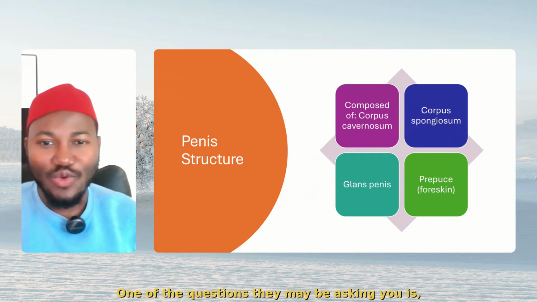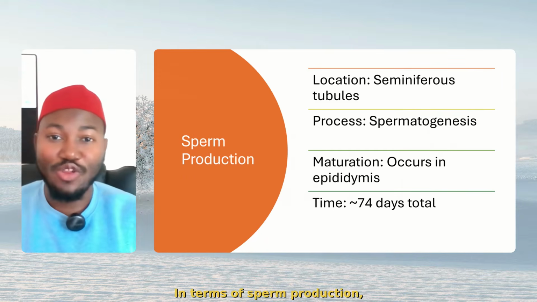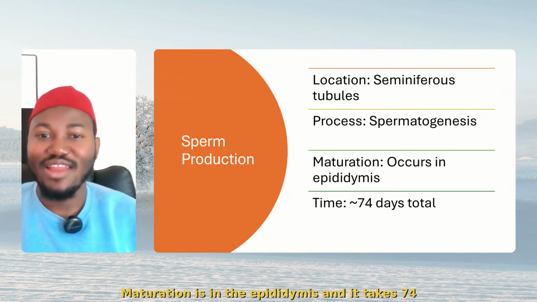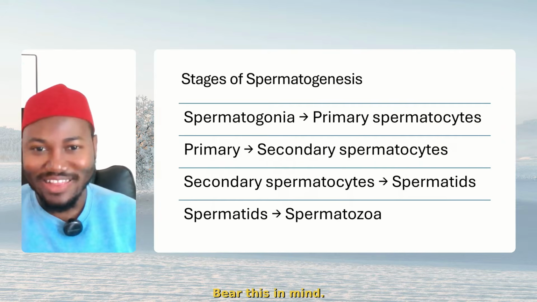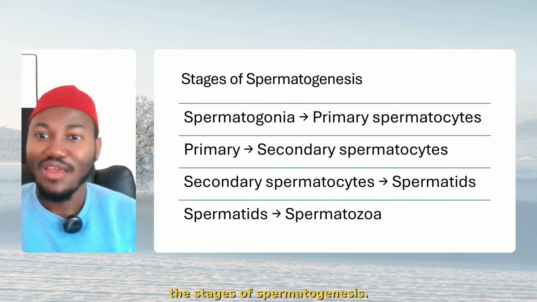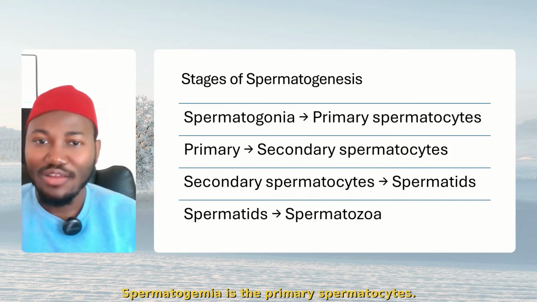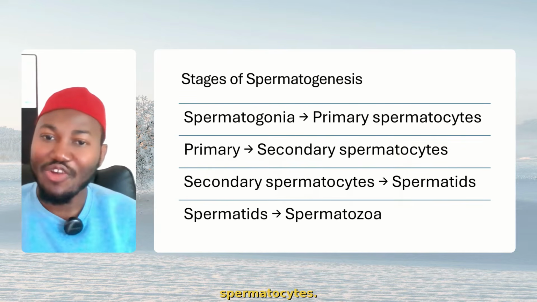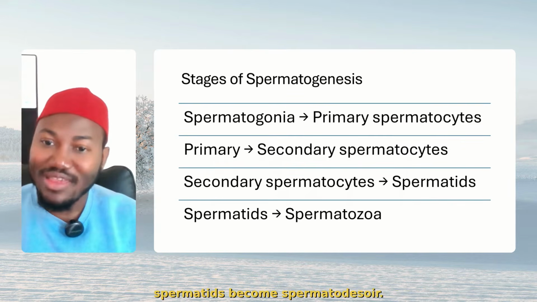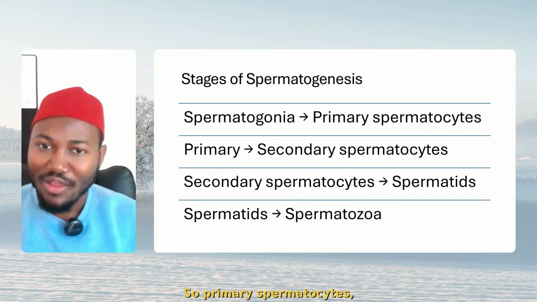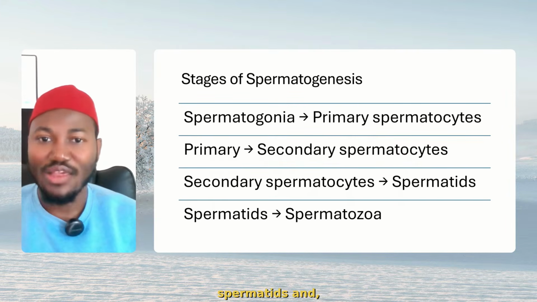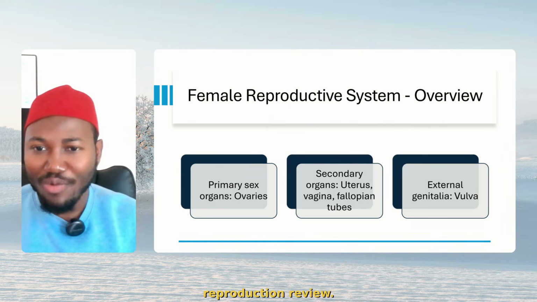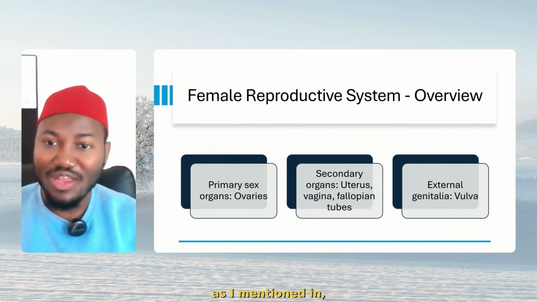One of the questions they may be asking you is sperm production. In terms of sperm production, the location is seminiferous tubules, the process is spermatogenesis, maturation is in the epididymis, and it takes 74 days total. Bear this in mind. This is a lot of questions in one. The stages of spermatogenesis: spermatogonia become primary spermatocytes. Primary spermatocytes become secondary spermatocytes. Secondary spermatocytes become spermatids, and spermatids become spermatozoa. So primary spermatocytes, secondary spermatocytes, spermatids, spermatozoa. Bear this in mind.